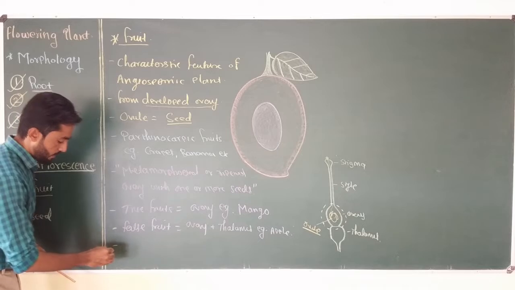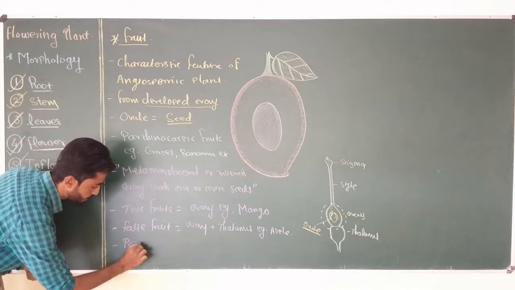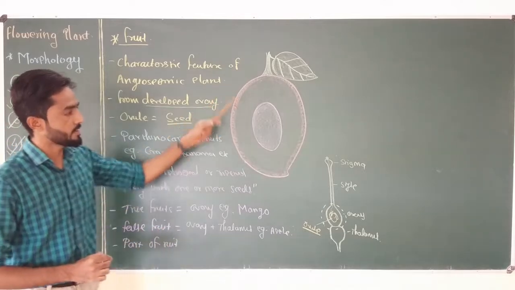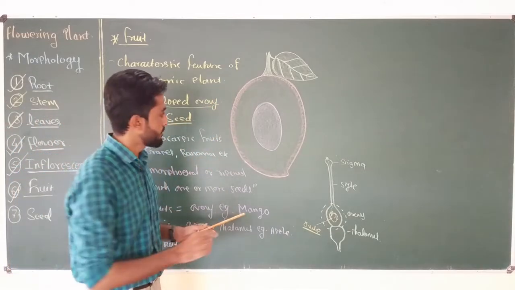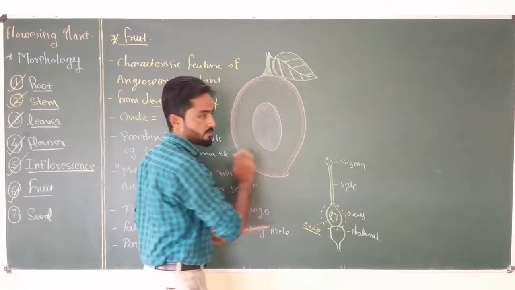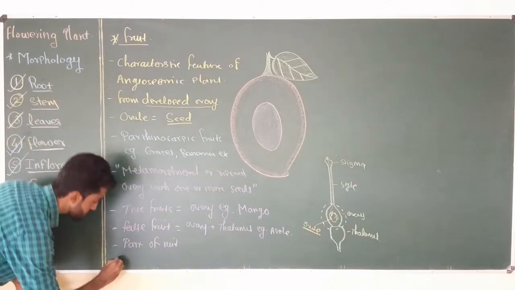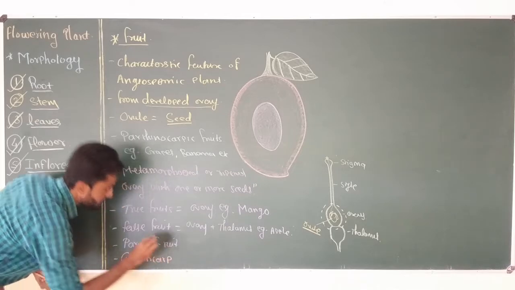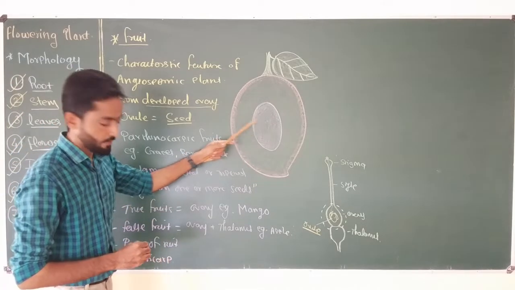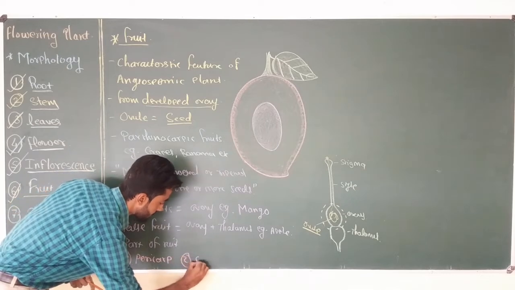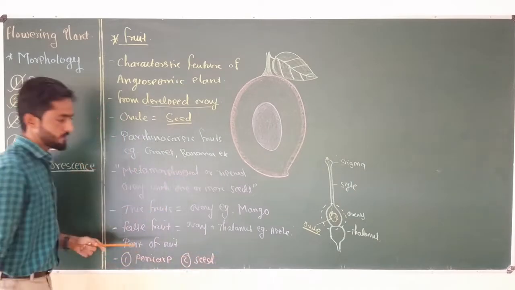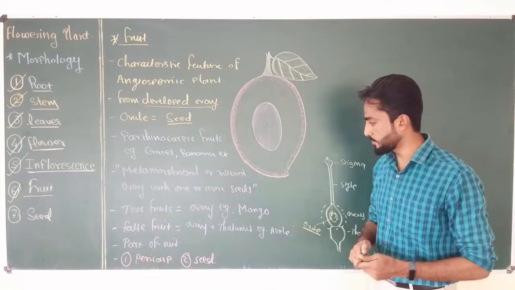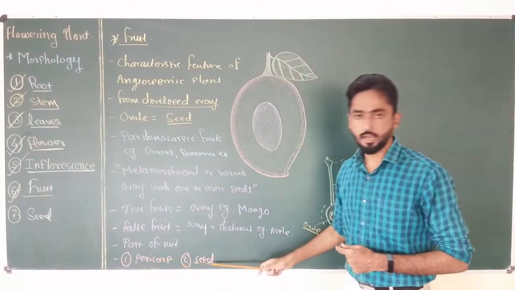Then if we discuss the parts of the fruit, we can find two important parts present in the fruit. Number one is the fruit wall, which is called pericarp, and number two is seed. So generally the fruit of the angiospermic plant shows two important parts, that is pericarp and seed.